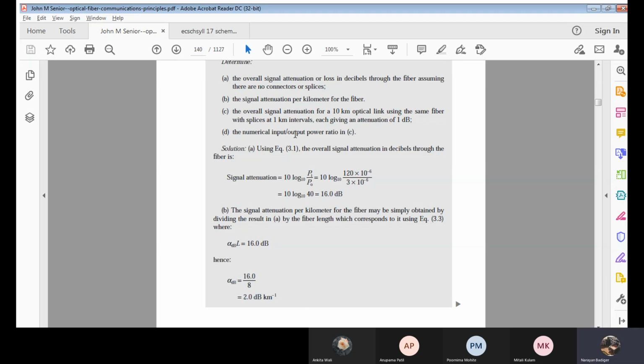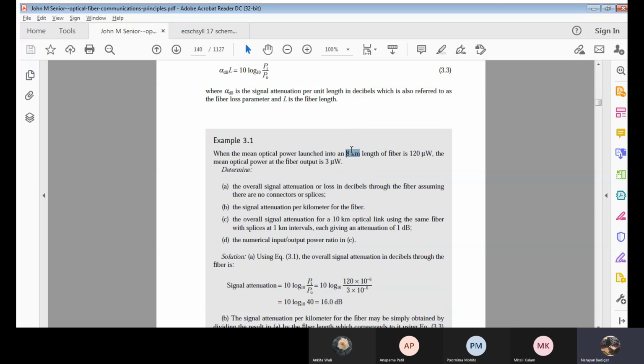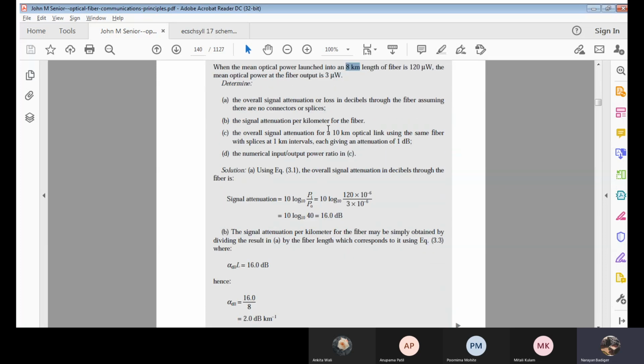Okay. Now next, what I am trying to do: earlier it was 8 kilometers, now I am trying to increase it by 2 kilometers. Now the optical link is 10 kilometers. Next, for the 10 kilometers, there are splices at 1 kilometer intervals, and each splice has an attenuation of 1 decibel.